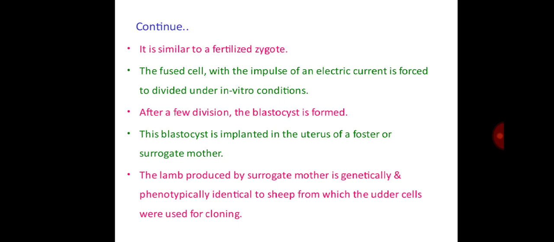Similar to a fertilized zygote, the fused cell, with the impulse of an electric current, is forced to divide under in vitro conditions. After a few divisions, the blastocyst is formed. This blastocyst is implanted in the uterus of the foster or surrogate mother. The lamb produced by the surrogate mother is genetically and phenotypically identical to the sheep from which the udder cell was used for cloning.